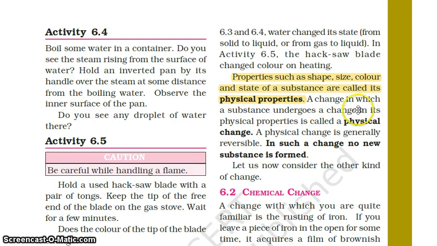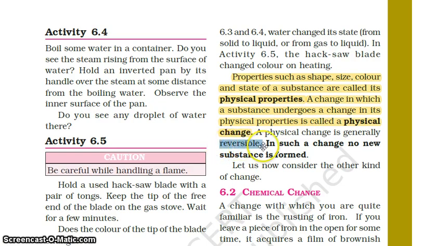And a change in which a substance undergoes a change in its physical properties is called a physical change. So what is a physical change? In which only the physical properties undergo a change, like a change in the shape of the substance or size of the substance or color of the substance, or changing from gaseous to liquid, or from liquid to solid state. All these changes can be categorized into physical change, and these physical changes are reversible in nature.